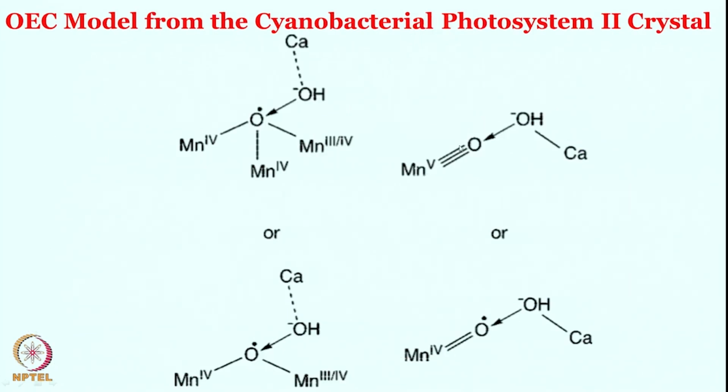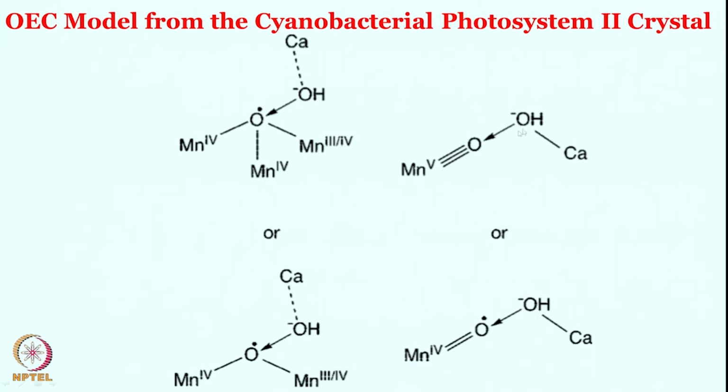So, that manganese 5 plus oxo would be quite electrophilic in nature, and quite naturally calcium hydroxide, which is generated from the aqua or water molecule, can attack on this as a nucleophile attacking the electrophile to form the oxygen bond.